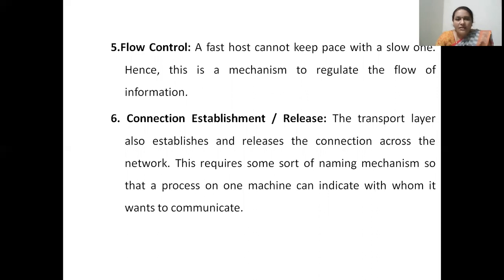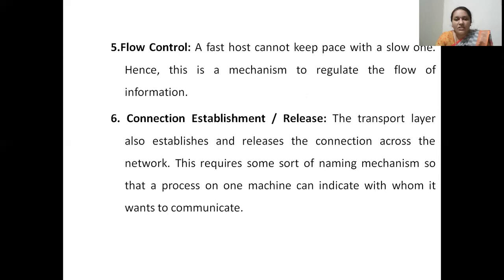Flow control is yet another function of the transport layer. The flow control function makes sure that a fast host keeps pace with a slower one. A fast host will not be allowed to send data at a very high speed compared to a slow receiver.